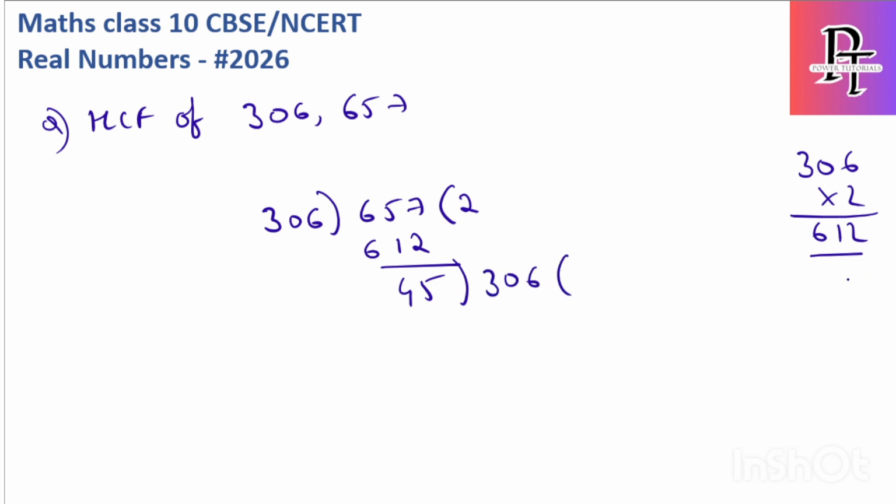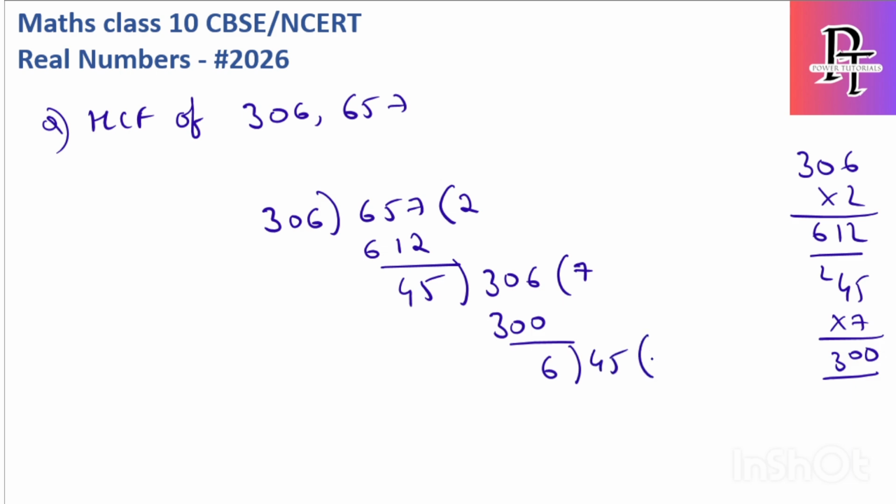Let's check for sevens. 7 4s are 28, 30. Yes, this is closer. Now we'll get 6.